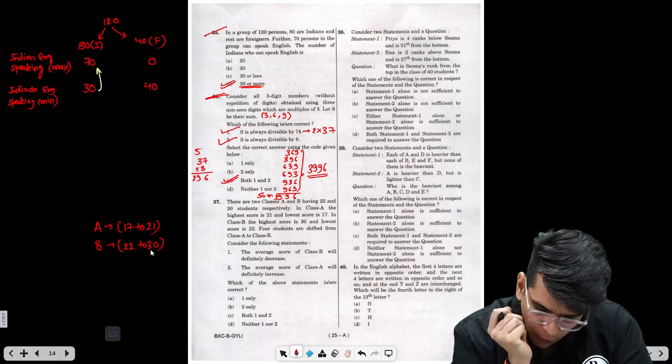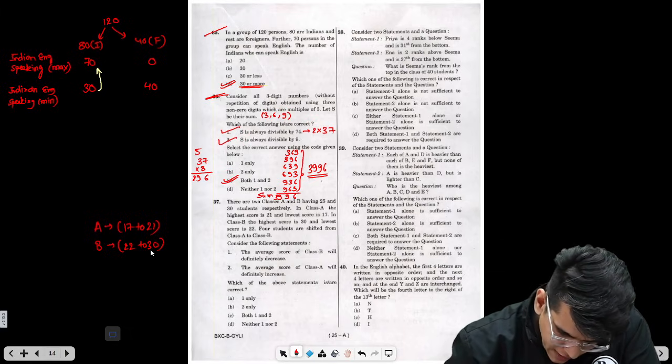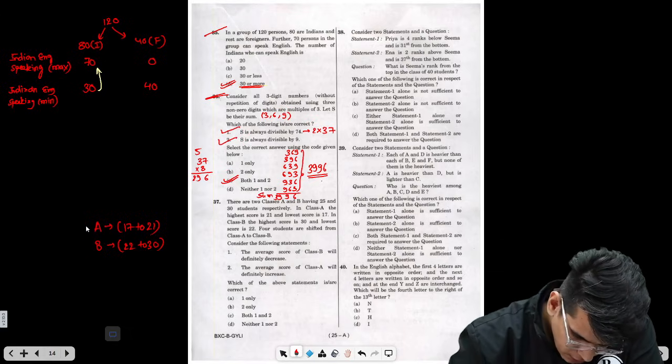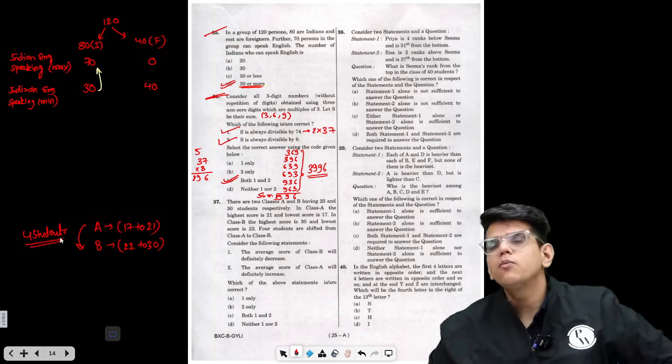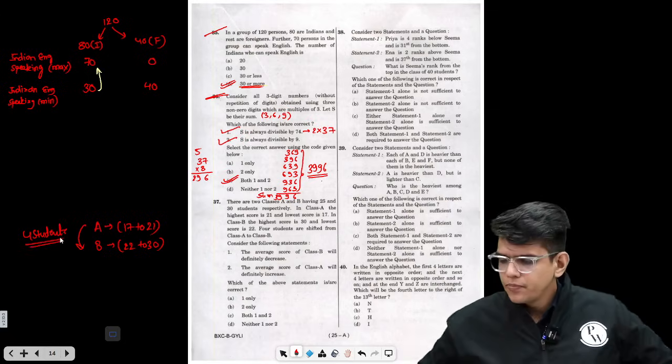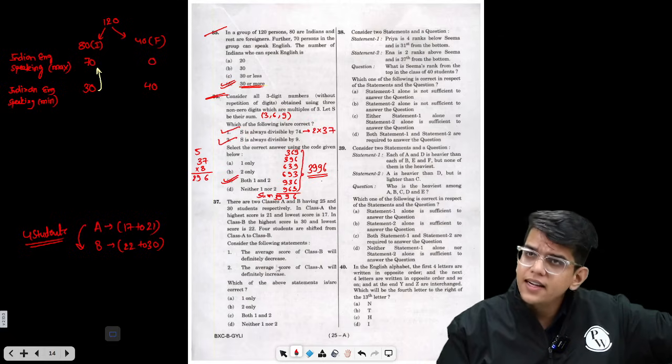Now, 4 students are shifted from class A to class B. The average score of class B will definitely decrease.